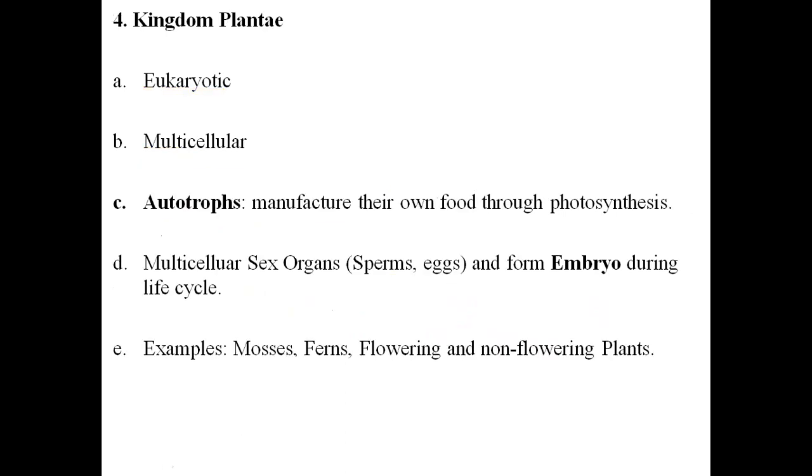Then we have another kingdom, that is kingdom Plantae. Kingdom Plantae are eukaryotic and multicellular. So all the plants, whatever we see outside, are classified under kingdom Plantae, and they are multicellular. They are autotrophs. What does autotroph mean? They can manufacture their own food through photosynthesis, and they have multicellular sex organs, which are sperm and egg, and finally they form an embryo. When an embryo is there, it means the seed is there. Inside the seed there is always an embryo, and when we cultivate this seed, a new plant will grow.